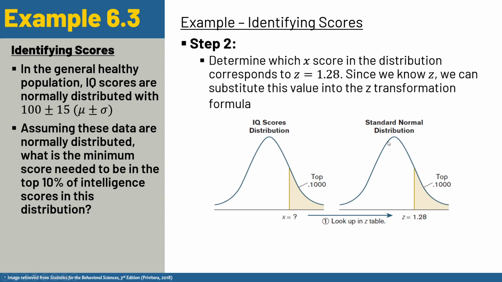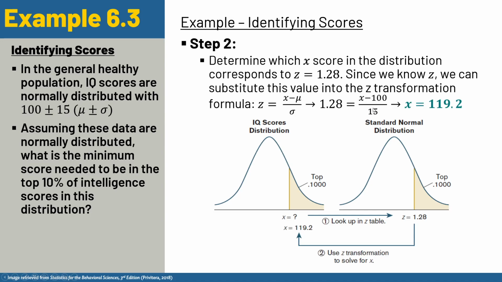And so now we need to basically work backwards. We have our z. Now let's go back and find what the x would be. So what x score in the distribution corresponds to that z score? So we can substitute it into our formula. If we know that this is the formula, this becomes an algebra problem. We know our z of 1.28. We don't know x, we're looking for it. We know our standard deviation, we know our mean. And when we solve the algebra problem, we end up with an x value of 119.2.